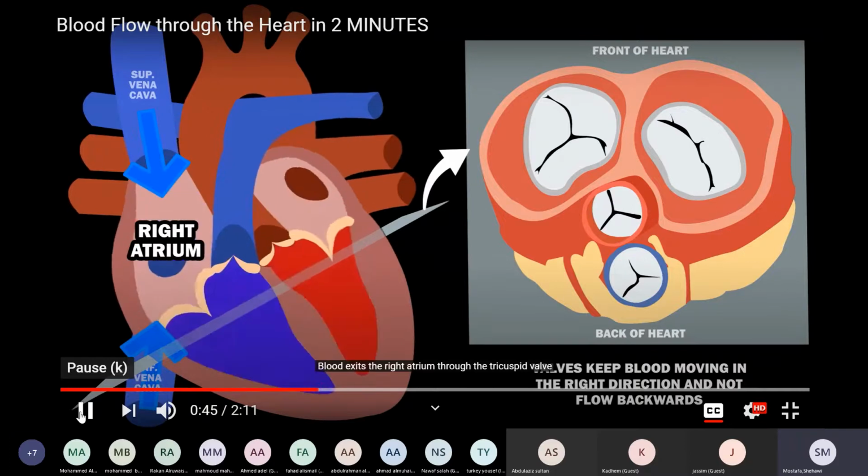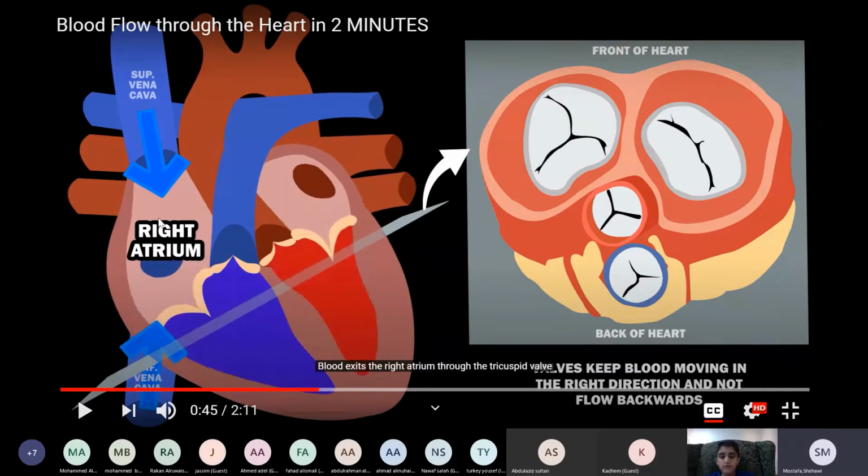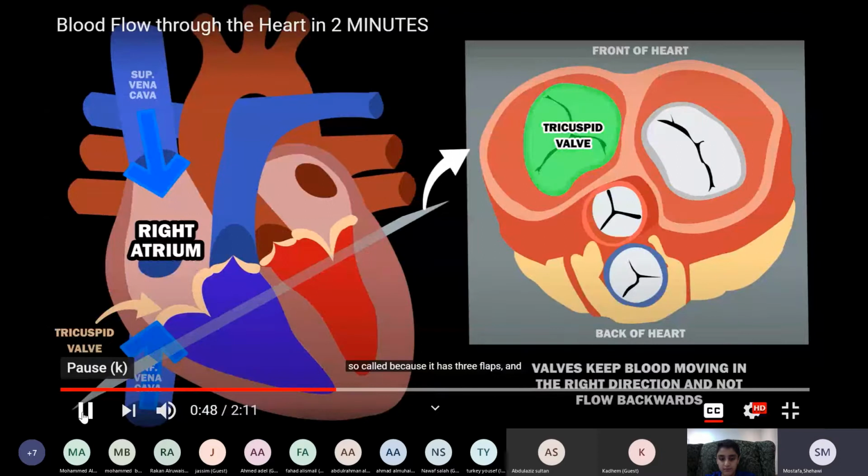So the blood will exit the right atrium to the right ventricle through the tricuspid valve. Tri means three, cuspid, three parts. The tricuspid valve is so called because it has three flaps, and the blood enters the right ventricle.